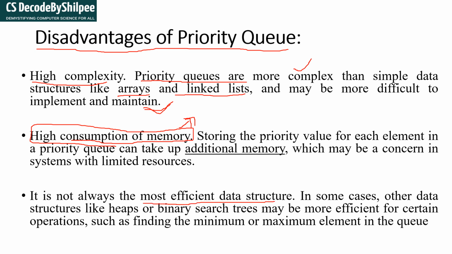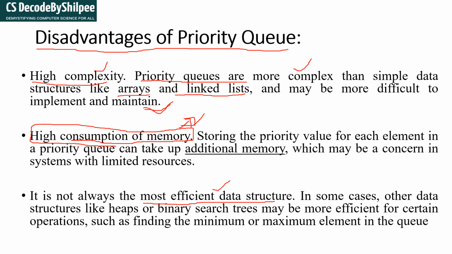It is also saying that it is not always a more efficient data structure. We have seen that we can easily get the highest priority person and the lowest priority person. What about the middle priority person? Is it possible to get that in constant time? A little bit tough. For that reason it is saying that the priority queue is not always efficient. There are some cases where it is good, but not for all algorithms. So one disadvantage is that the complexity is high, extra memory is required, and it's not efficient for all data structures.